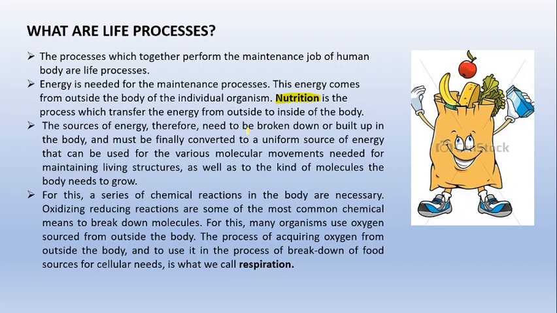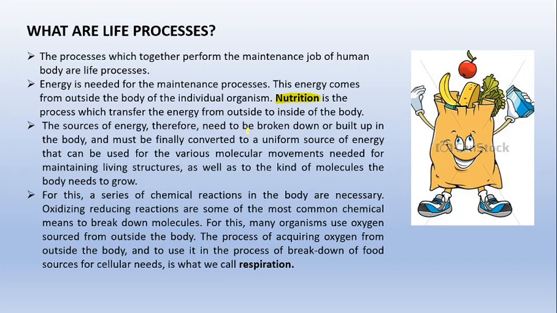We have already discussed this term in your 9th class. So ATP is the energy currency of the body. Why do we need to convert it into the uniform source of energy? Because देखो, जब हम फूड खाते हैं, it is not necessary कि उसी time पे we require that energy. There are certain circumstances where we require more amount of energy, and there are certain circumstances where we will require less amount of energy. So what we have to do is convert the source of energy into a uniform source of energy जिसको हम अपने मुताबिक use कर सकें, right?